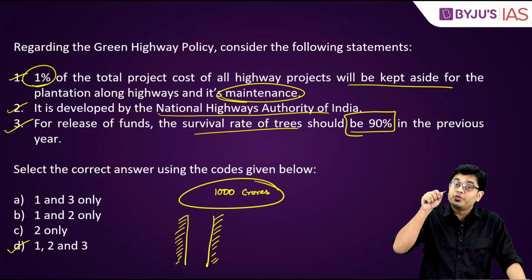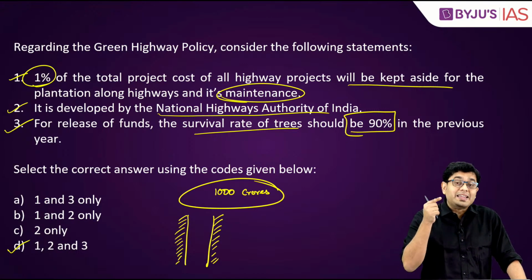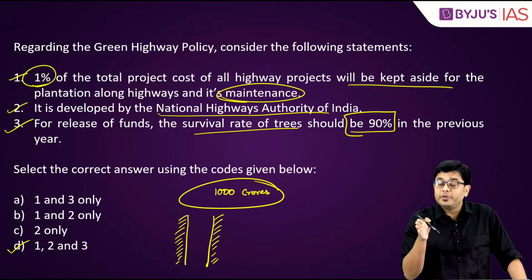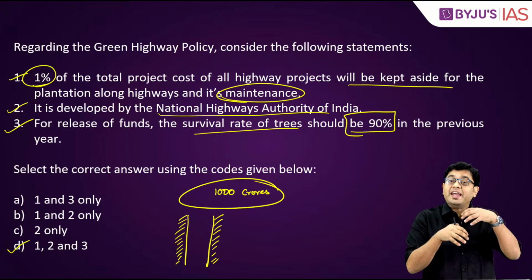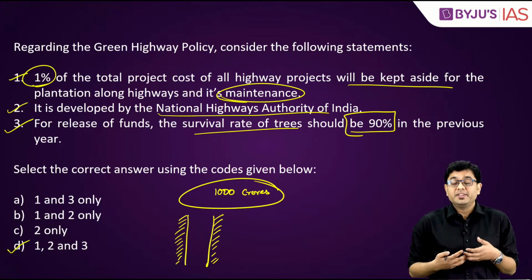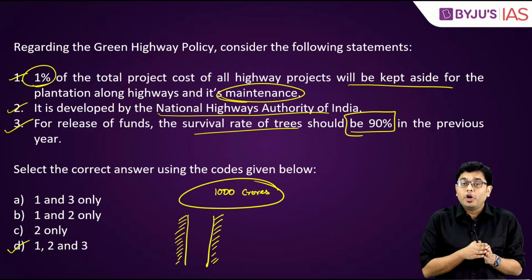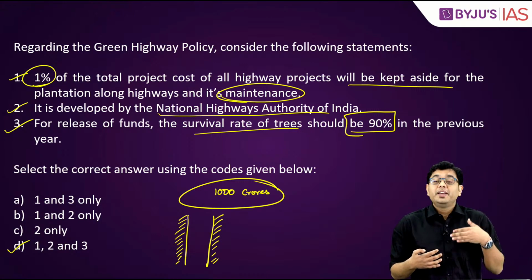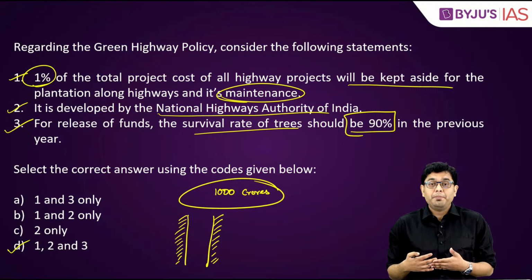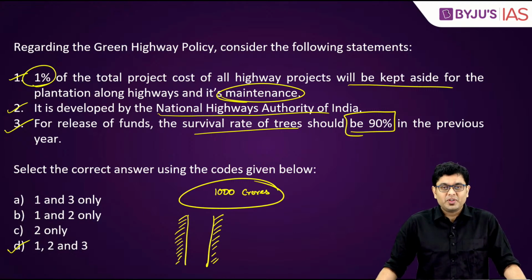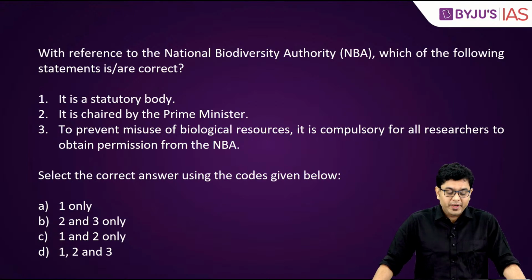So, the government was stringent upon this, that is where you have to ensure that the species which can thrive in a particular region, only those have to be encouraged. Thereby, we will ensure that the indigenous varieties of these plants, these species, are promoted and their numbers are not threatened. Okay? So, that is the answer, that is D, 1, 2 and 3.